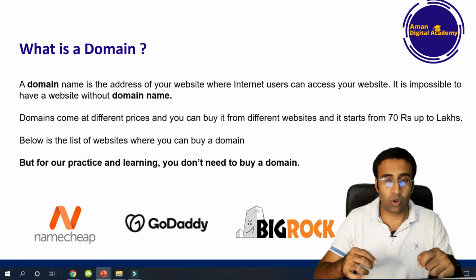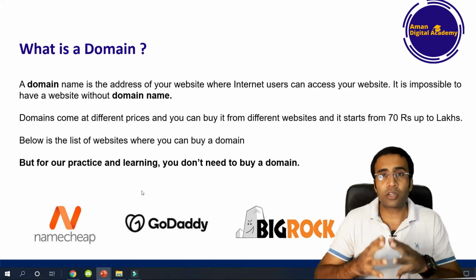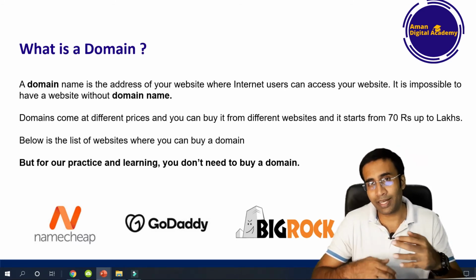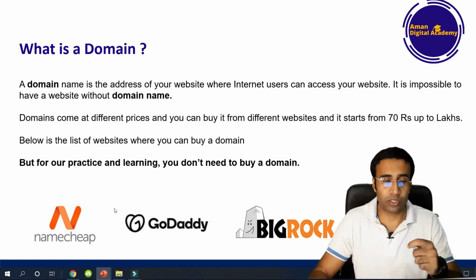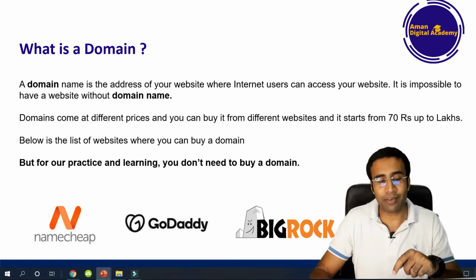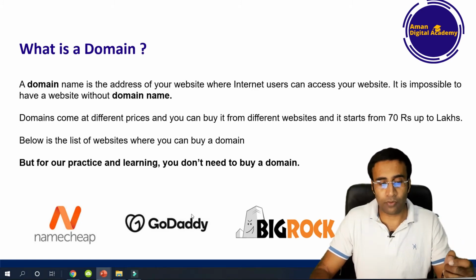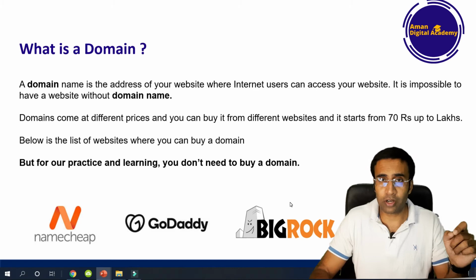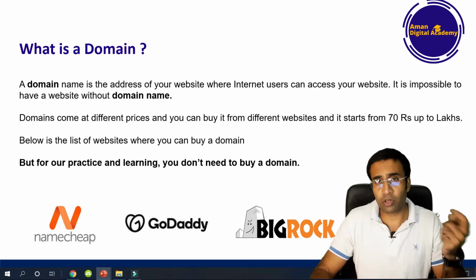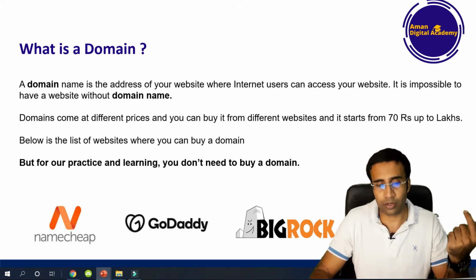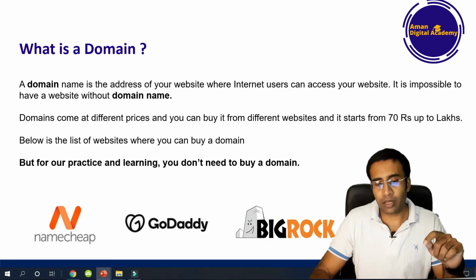So you can go today, and the assignment for you: since you have learned what a domain is and which different companies provide the best and cheap domains in the market, go to each and every individual company, Namecheap, GoDaddy, BigRock, and Google Domains. For these four companies, you go to google.com and put the name online. You put Namecheap, you will get their website. GoDaddy, you will go and check their website. Secondly BigRock, and the same goes with Google Domains as well.